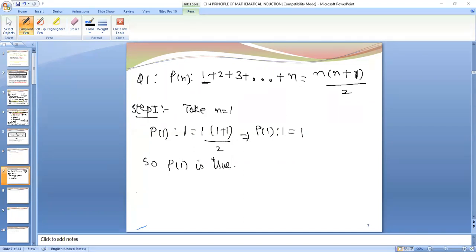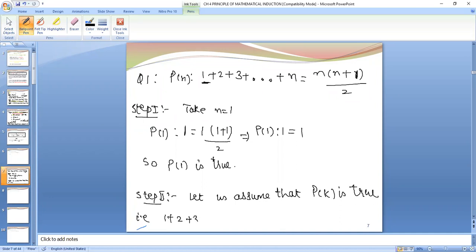Then we will be solving step 2. Step 2 is assumption. Let us assume that Pk is true. Pk is true means 1 plus 2 plus 3 plus up to so on k is equal to k into k plus 1 upon 2. This is number 1. So we will use it in the next step.